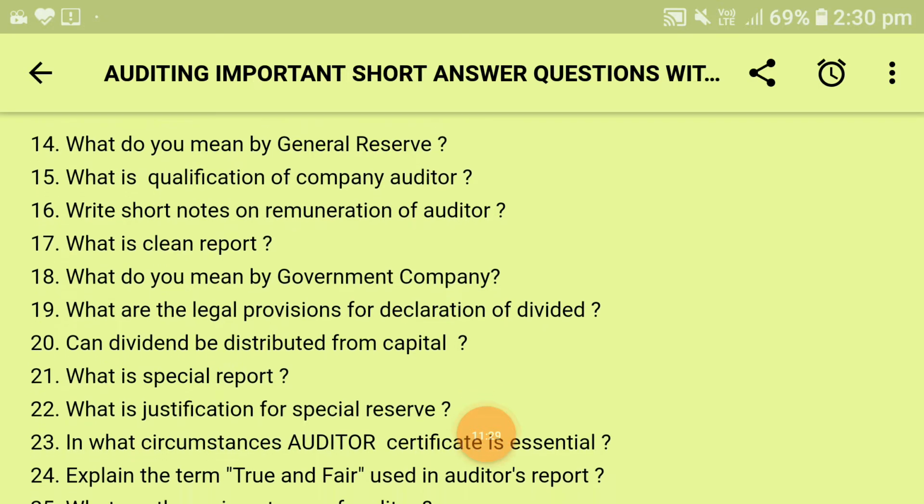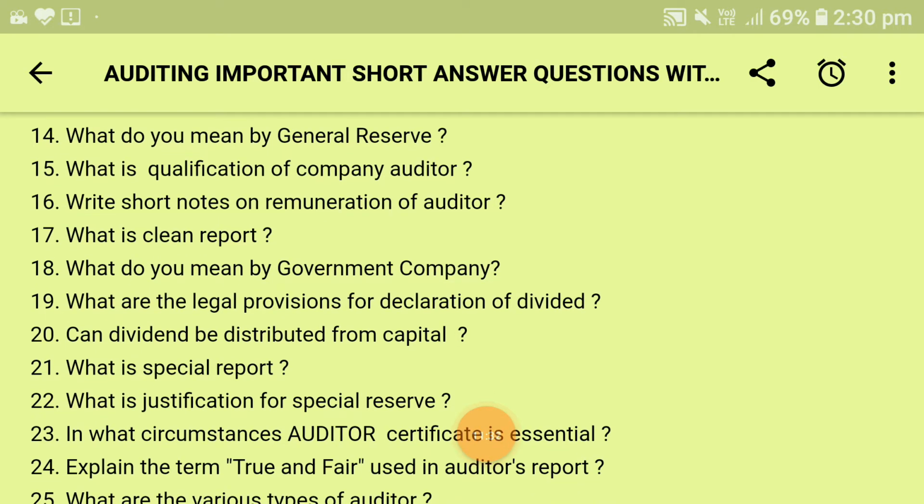Next is, can the dividend be distributed from capital? According to the Companies Act 2013, no dividend can be paid out of capital, as it is expressly provided in section 123 that the dividend is only payable out of current profit or past undistributed profits arrived at after providing for depreciation. Therefore, if the memorandum of association or the articles of association empower the company to declare dividend out of capital, such powers become automatically invalid. A separate video has been created on these questions as well, in which I have discussed 3 important questions. You can take a look at it and write notes from it.